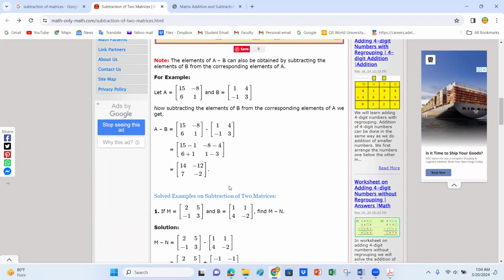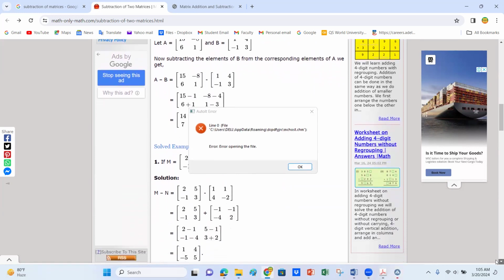Subtraction is very easy. If we subtract two matrices, then again I tell you that its order will be the same. Both matrices have the number of rows and number of columns would be the same.